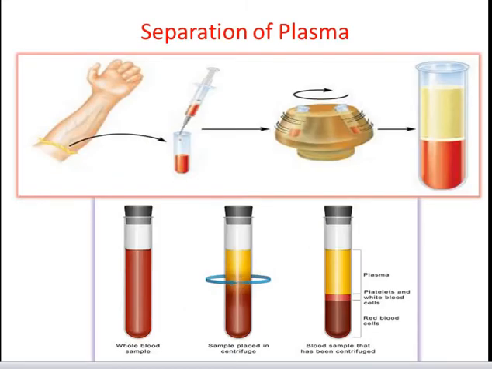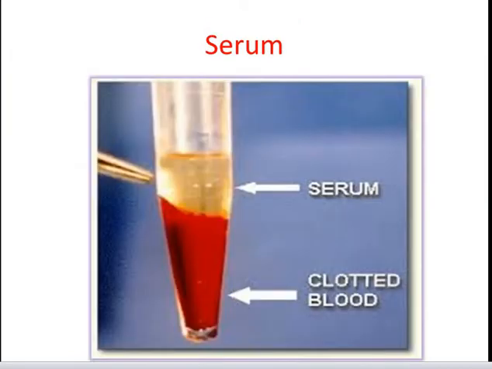Friends, the antibodies are present in blood. The blood can be separated in a centrifuge into a fluid and a cellular fraction. The fluid fraction is plasma and the cellular fraction contains red blood cells, leukocytes and platelets. Plasma contains all of the soluble small molecules and macromolecules of blood, which includes fibrin and other proteins required for the formation of blood clots. If the blood or plasma is allowed to clot, the fluid phase that remains is called serum. It has been known since the nineteenth century that antibodies reside in the serum.